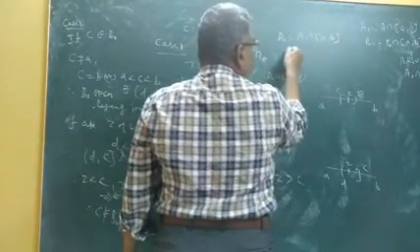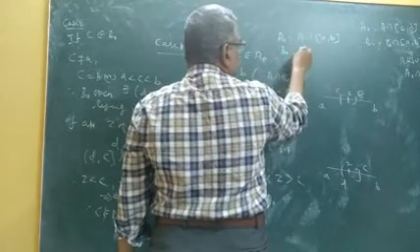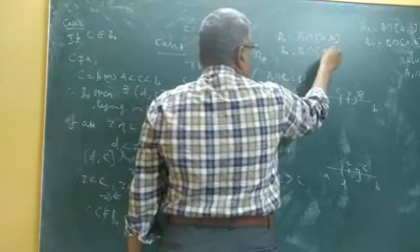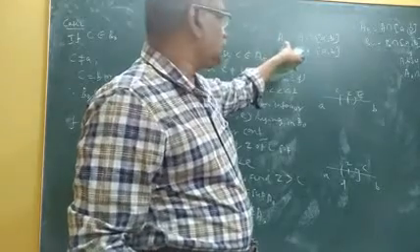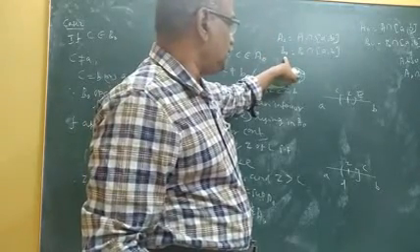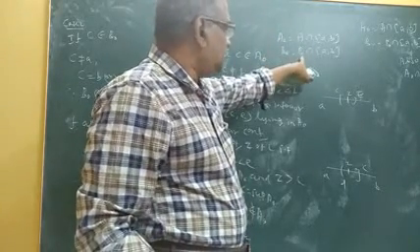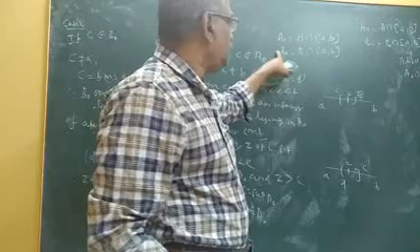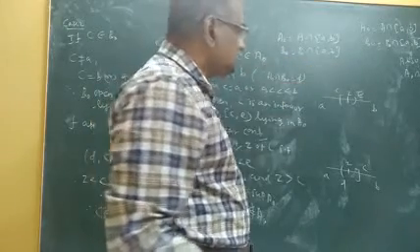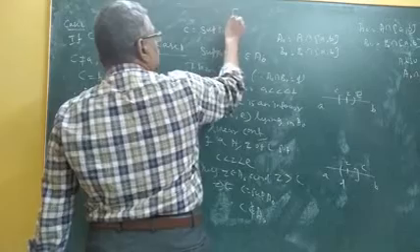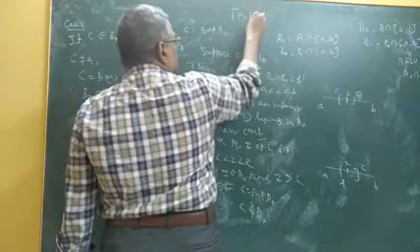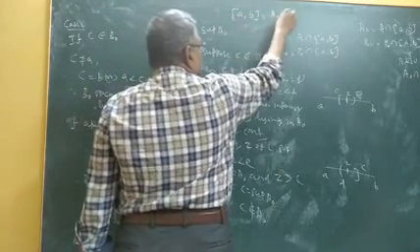B naught equal to B intersection [A, B]. These two sets are non-empty. Why? Because A belongs to A naught, B belongs to B naught, and their intersection is empty, A naught intersection B naught is empty. Therefore, we are going to prove this interval [A, B] cannot be written as A naught union B naught.